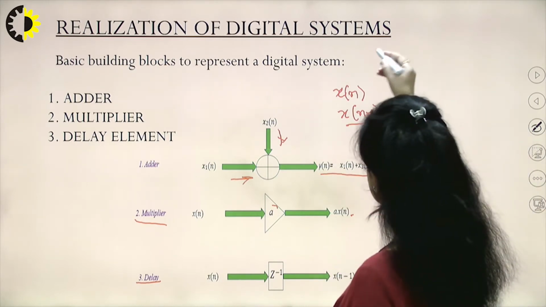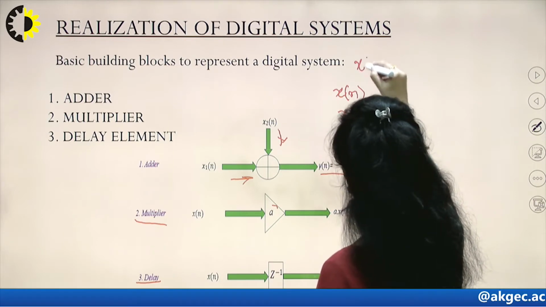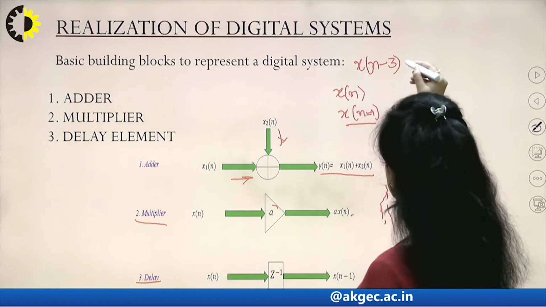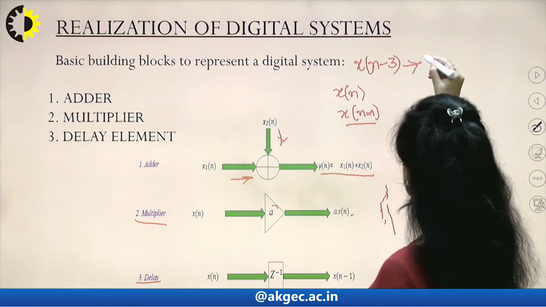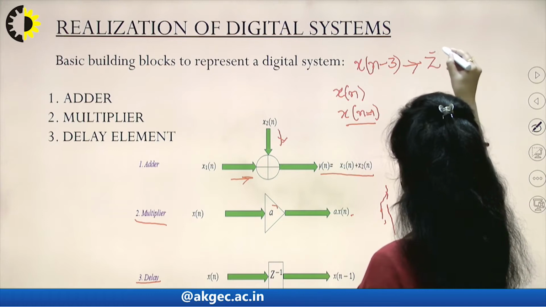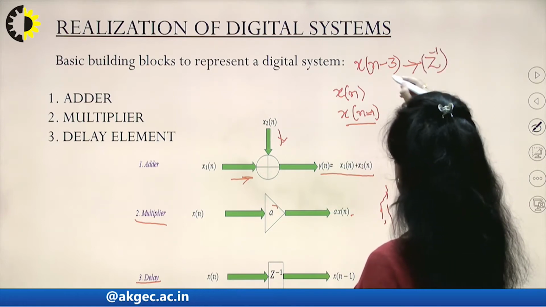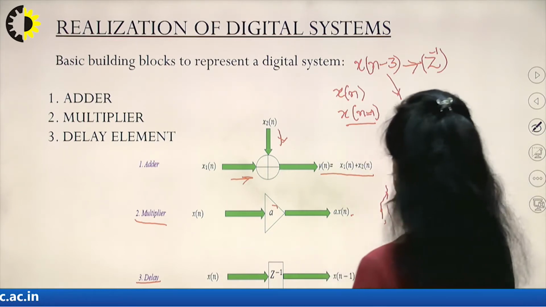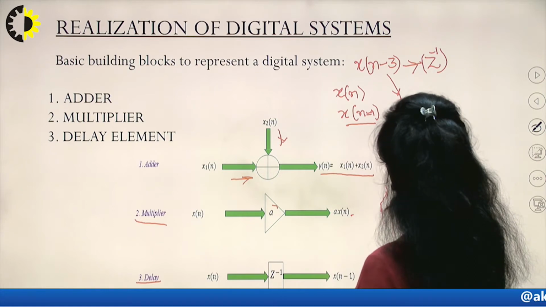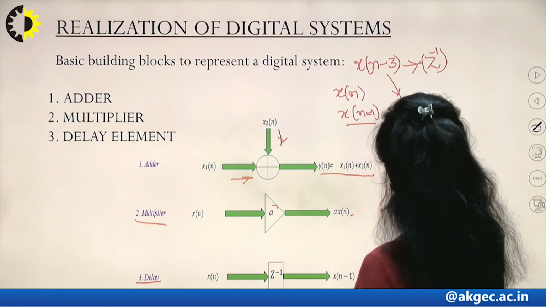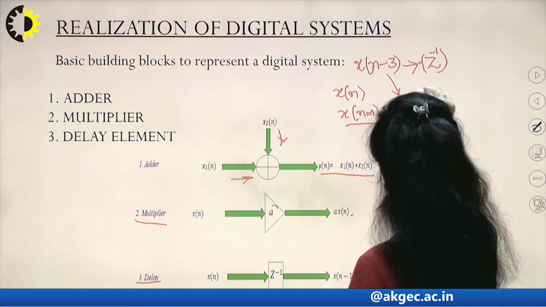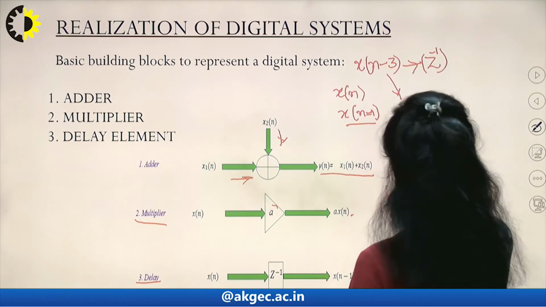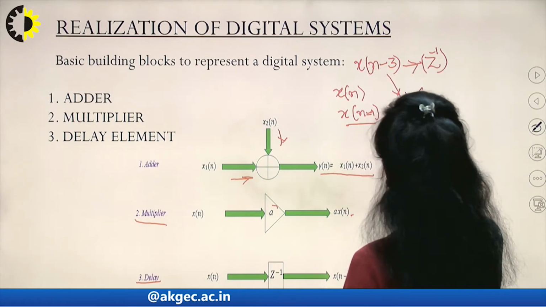If my delay is, say, 3 units, x(n-3), or if I want to show it in the form of the Z transform, then what kind of block can I use? I need to remember that if I want to give a delay of more than 1 unit, maybe 2, 3, 5 or 10, I cannot use z raised to the power minus 3 here. That would be a wrong assumption in the block diagram. So this is particularly a wrong block diagram.